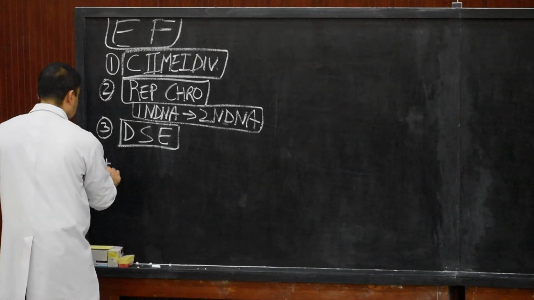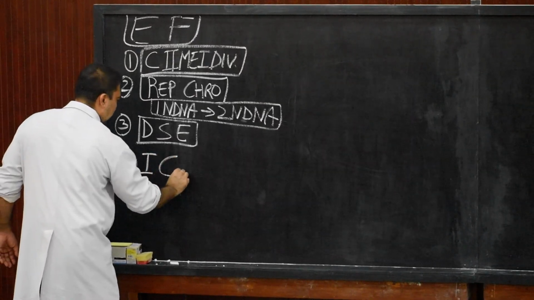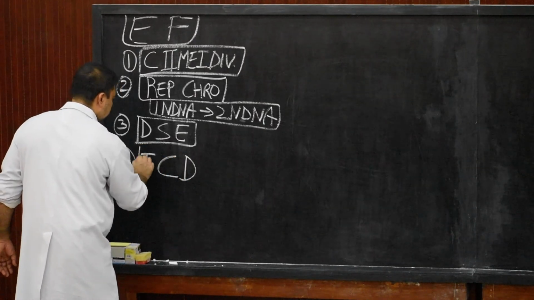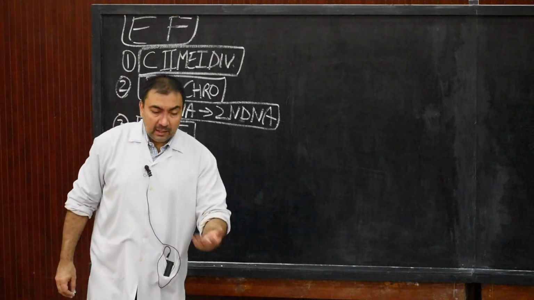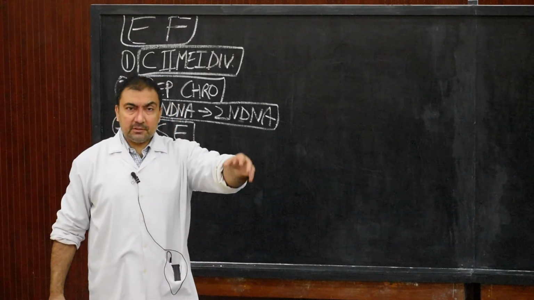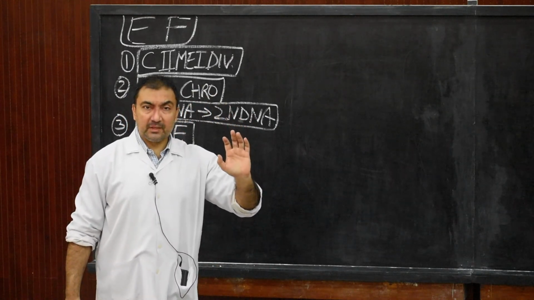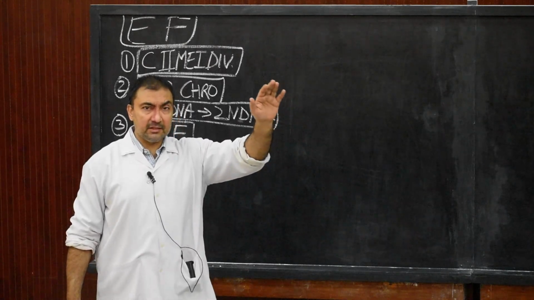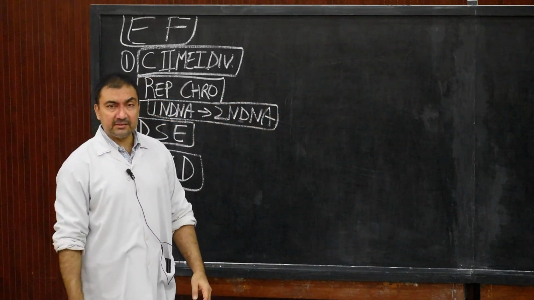Now the fourth point will be initiation of cleavage division of the zygote. The zygote which has developed will now commence division of its own cells. This division of the zygote into various cells is known as cleavage.